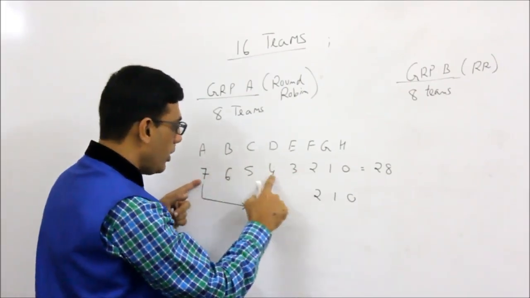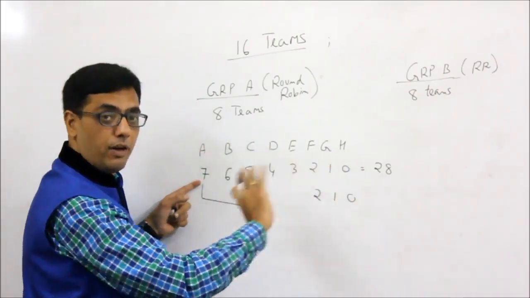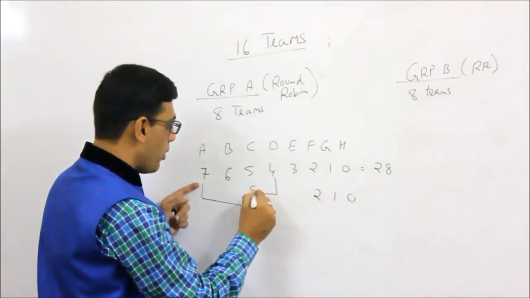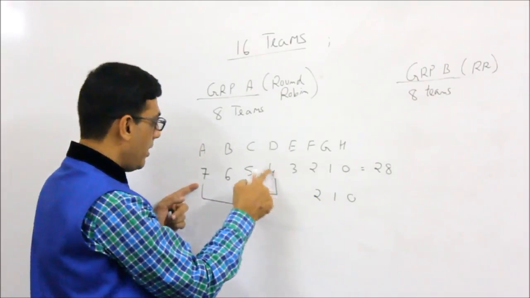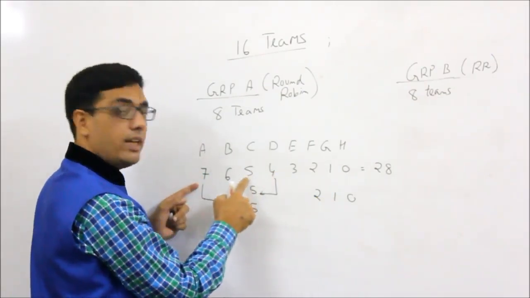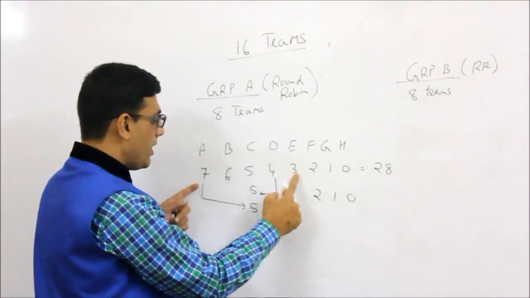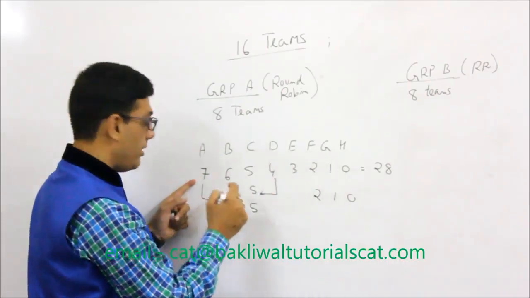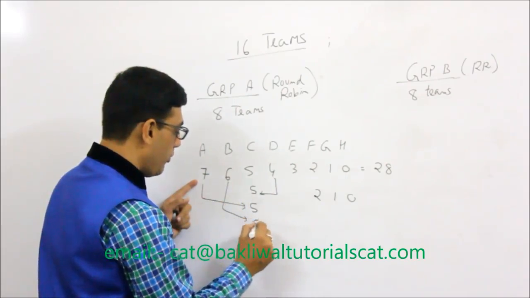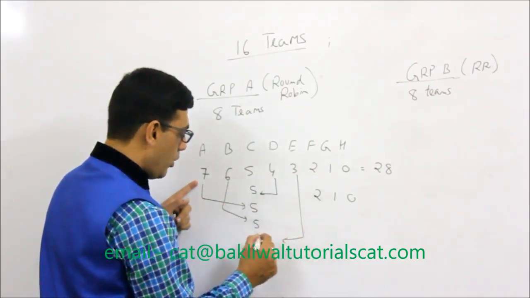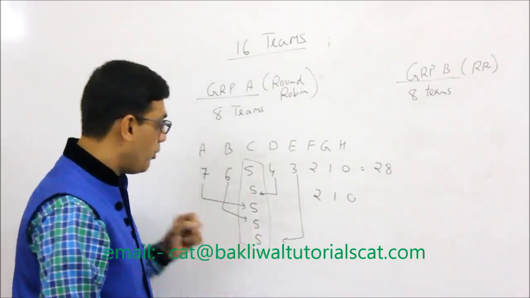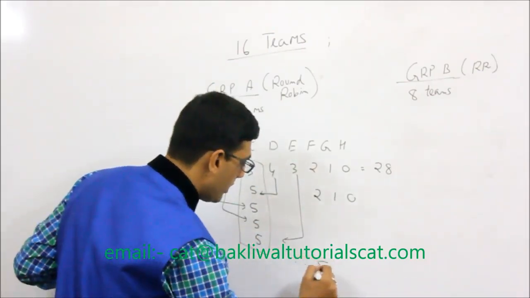So if A is losing to D, keep D as it is apart from all the remaining. Keep D the same. So D will also come to 5 points, because D will win against A. So 1 point is increased. Now E has won against A, and make E win against B as well. So in other words, B will again come to 5 and E will also come to 5. This is so interesting. And therefore, the answer to our question is 5.